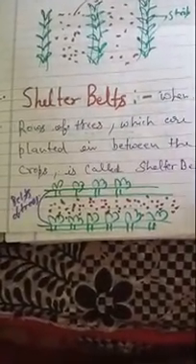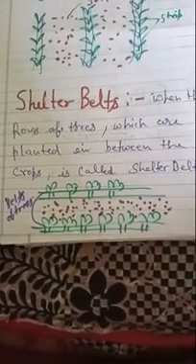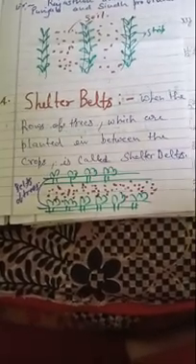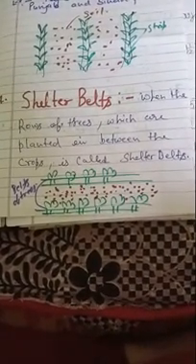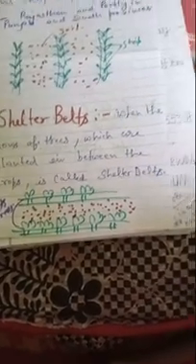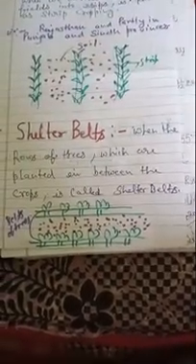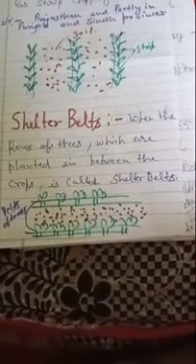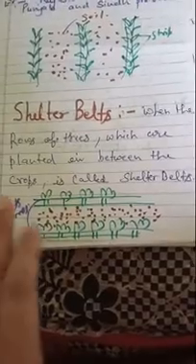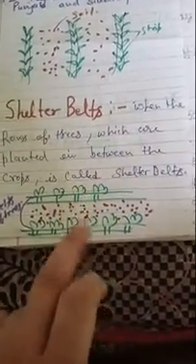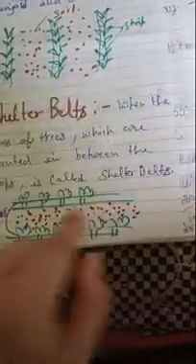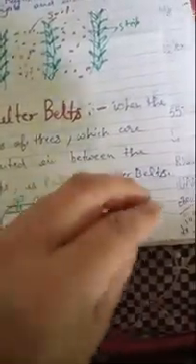Now shelter belts is another agricultural method to stop soil erosion. What we do in shelter belts is that the rows of trees which are planted in between the crops are called shelter belts. You can see that every diagram is different, every definition is totally different. Between two rows of trees, we leave a piece of land where we grow the crops.